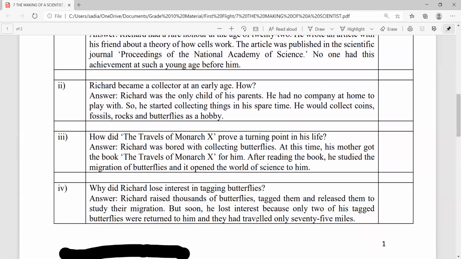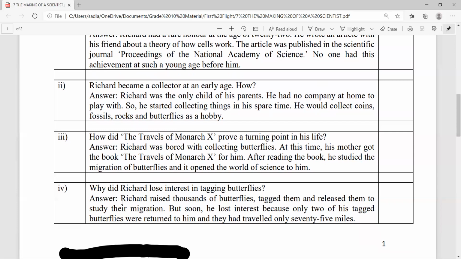Why did Richard lose interest in tagging butterflies? Robert W. Peterson, in The Making of a Scientist, brings about the emotional interest of Richard Albright in tagging butterflies and mentions the loss of interest in tagging butterflies.